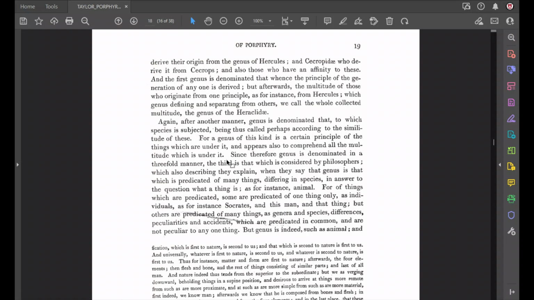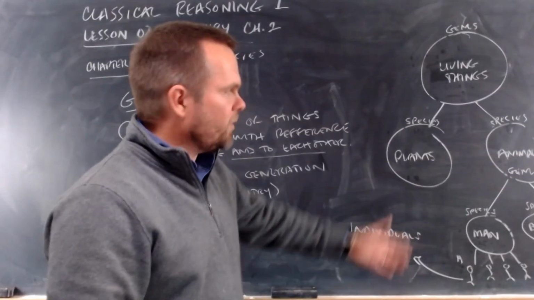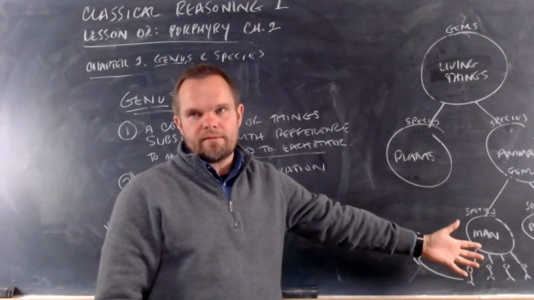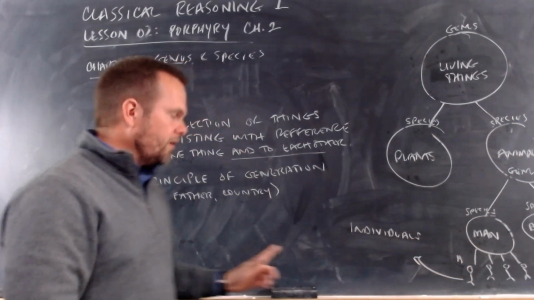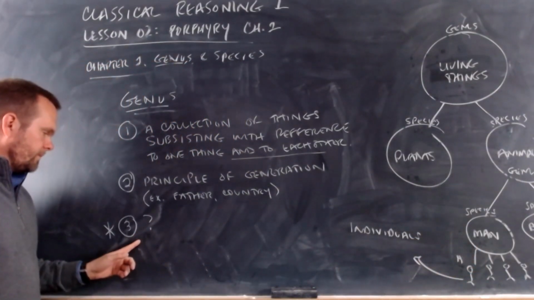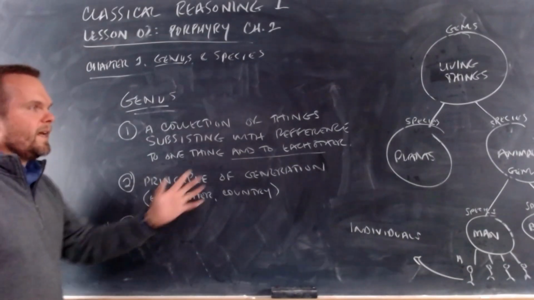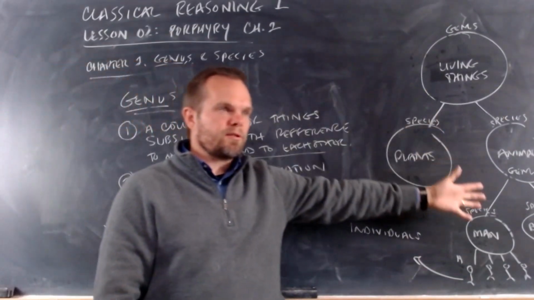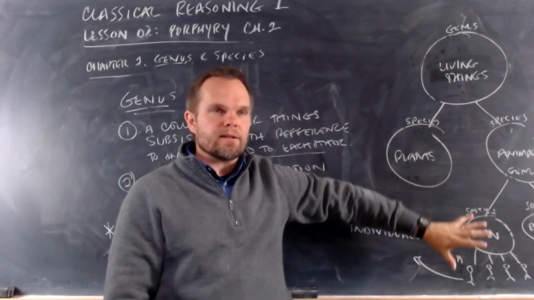Since genus is denominated in a threefold manner, the third is that which is considered by philosophers. The third is that which is considered by philosophers. And my illustration up here shows that because this is philosophy. The third use is that which is used by the philosophers to order ideas in philosophy.